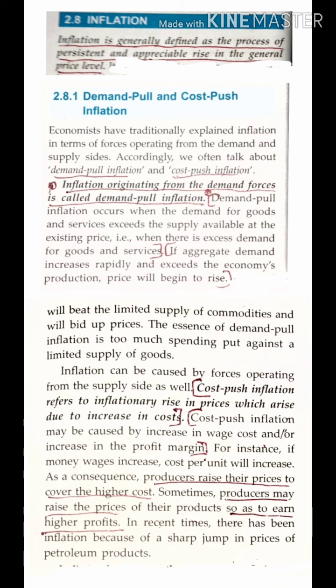Now what is cost push inflation? Cost push inflation refers to the inflationary rise in the price which arises due to increase in cost. Cost means the basic cost of raw materials, or if there is an increase in the wages, or increase in the cost of raw material, what will it result in? It will result in the increase in cost of production. Now if the cost of production is raised, ultimately it will result in rise in the price.